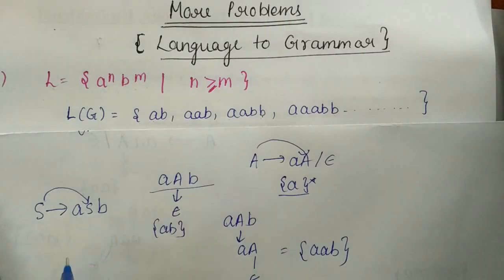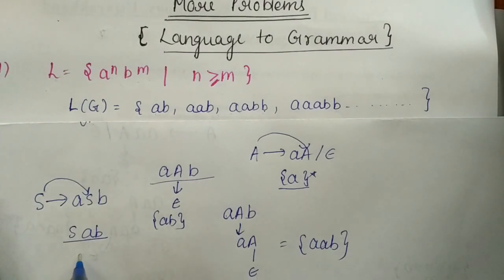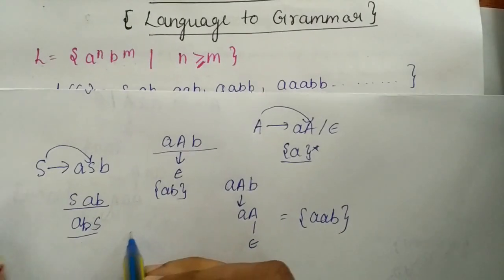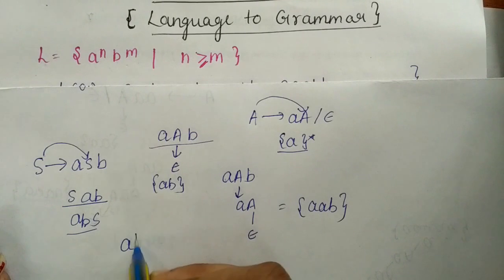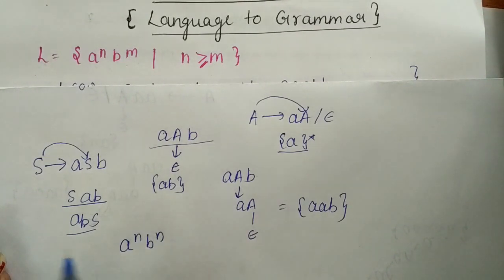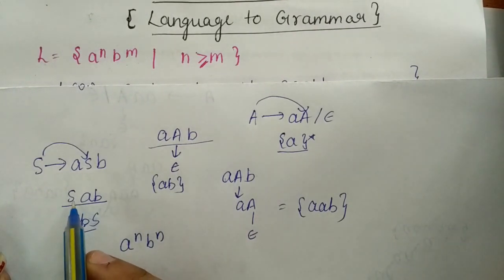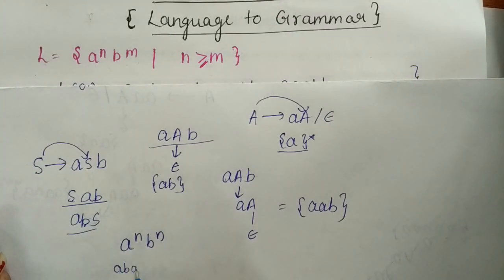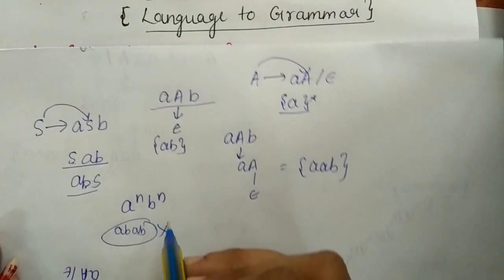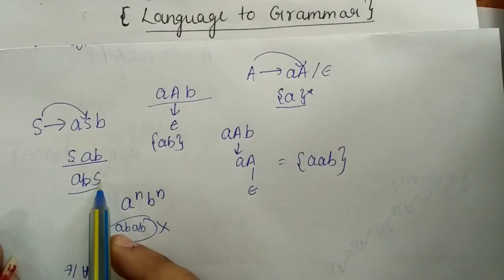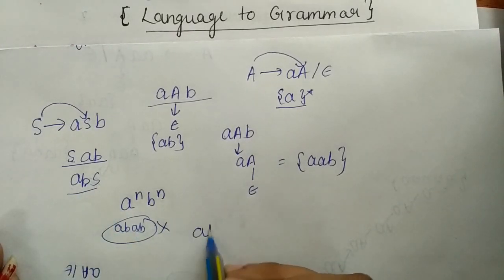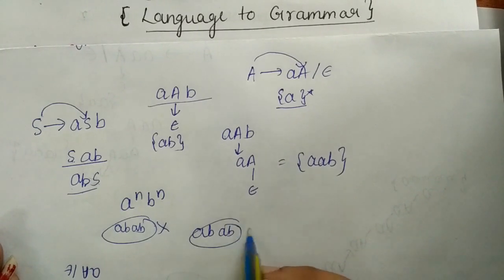Why have I not taken Sab, or why have I not taken abS? Because the string is of the format a to the power n and b to the power n, and if I take S here, it will generate ab, which I do not want. And if I take S here, it will also generate ab, which I do not want.